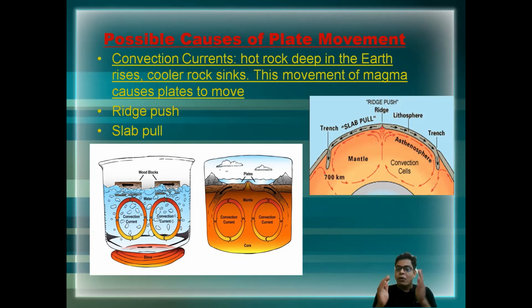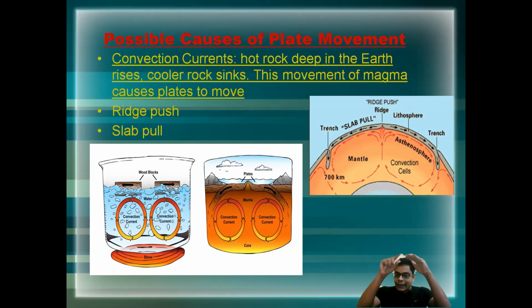When the magma, the liquid form of the rocks, comes to this area, it gets heated up. When heated, it goes up, and after that it goes down again, because it becomes relatively cooler and denser.